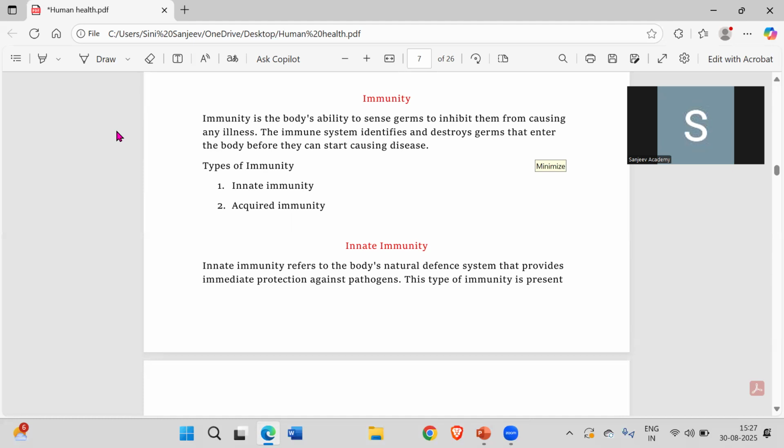Basically, depending upon that, we have two types of immunity, that is the innate and the acquired. Innate means inborn. From the time of birth you will be having the immunity against certain diseases, whereas acquired means it's an adaptive type of immunity. Adaptive means that sometimes, due to the natural environment, certain variations may take place, so your body itself will adapt those particular antibodies so that it can prevent infections, right? So innate means inborn, and acquired means adaptive.